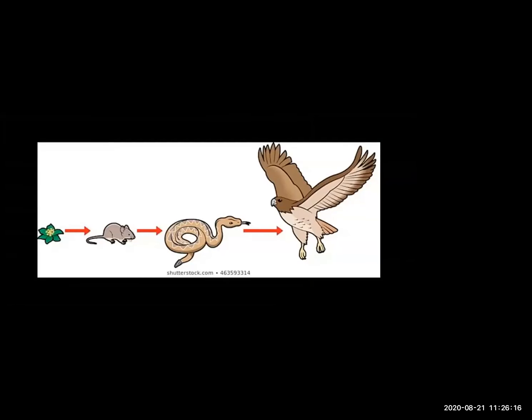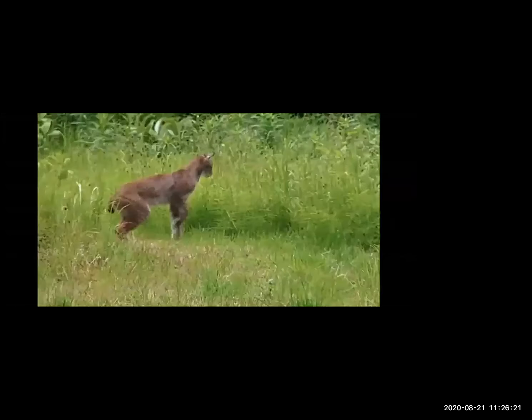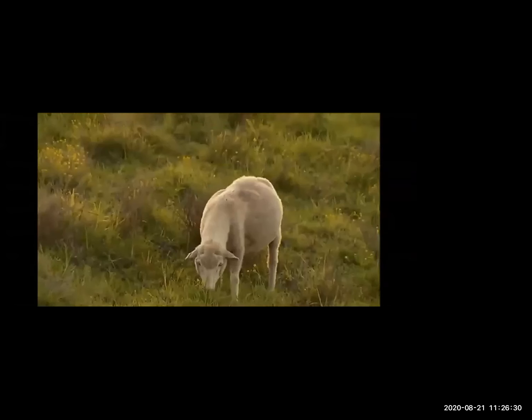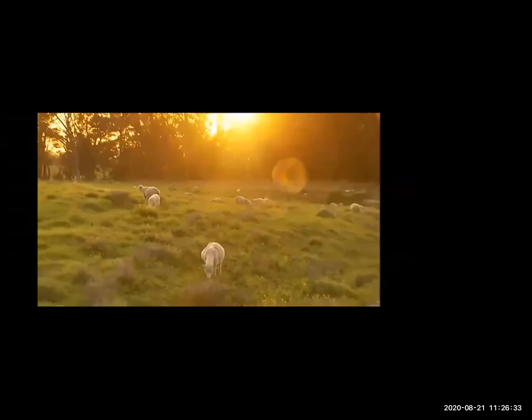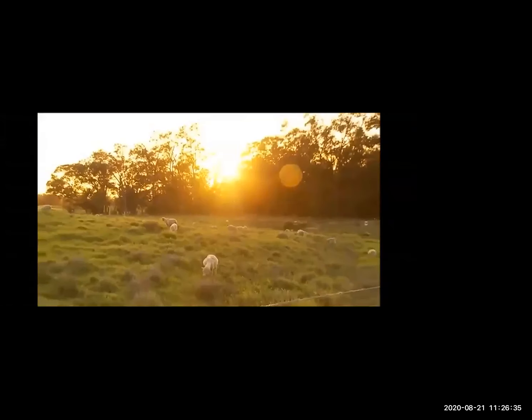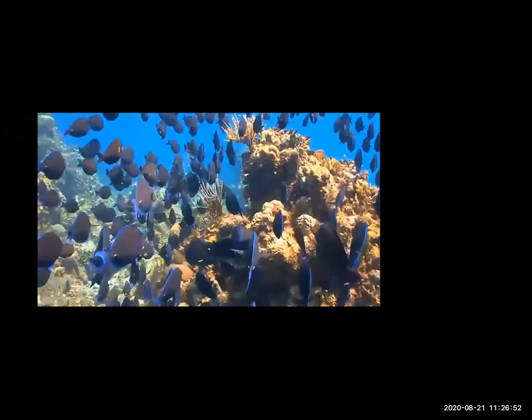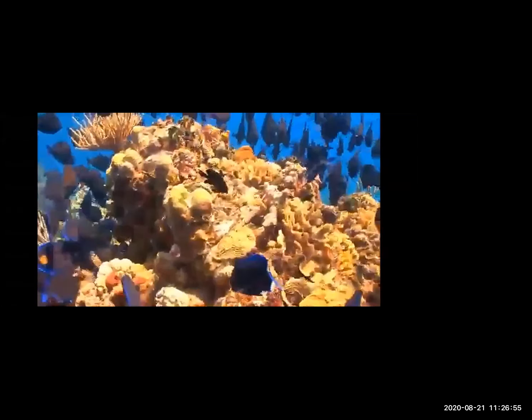Now we will try to understand the food chain through a following video. All living things need energy to survive. Where does that energy come from? Well, matter and energy passes from one organism to another, connecting living things like links in a chain. A food chain. Of course, a food chain is not an actual chain. It's a way to talk about the relationships between organisms and show how matter and energy flow between living things. Every living thing on Earth is part of a food chain, including you, and most things are part of more than one.